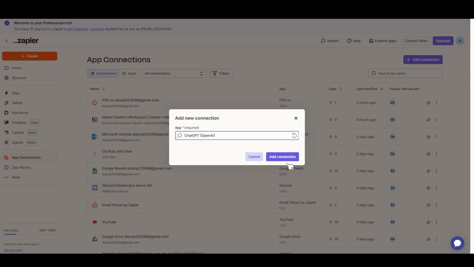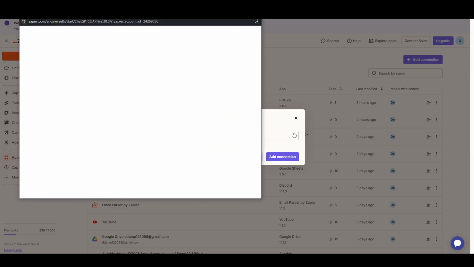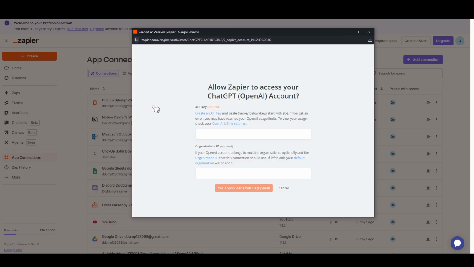Now, if you cast your eyes to the top right corner of your screen, you'll notice a button that says Add Connection. Go ahead and click this button. Doing so opens up a search bar for you to locate the application you wish to connect. In this case, type in ChatGPT and hit Enter. Once you see ChatGPT appear in the list below, select it.